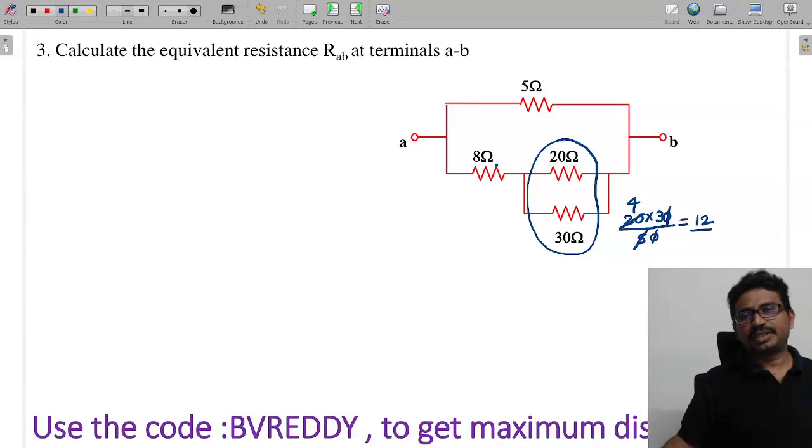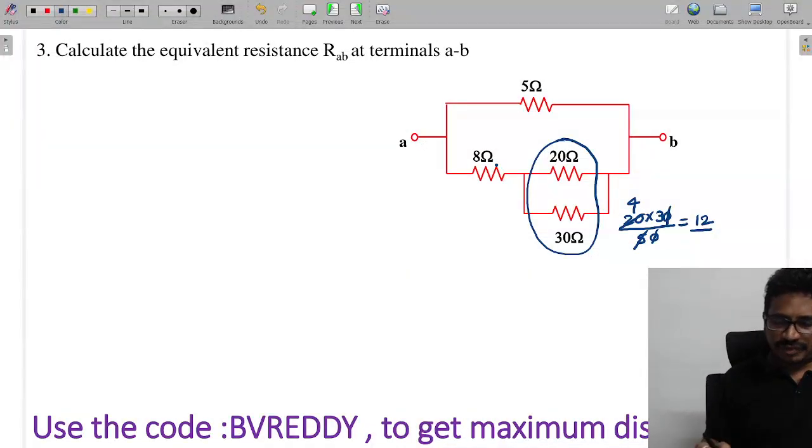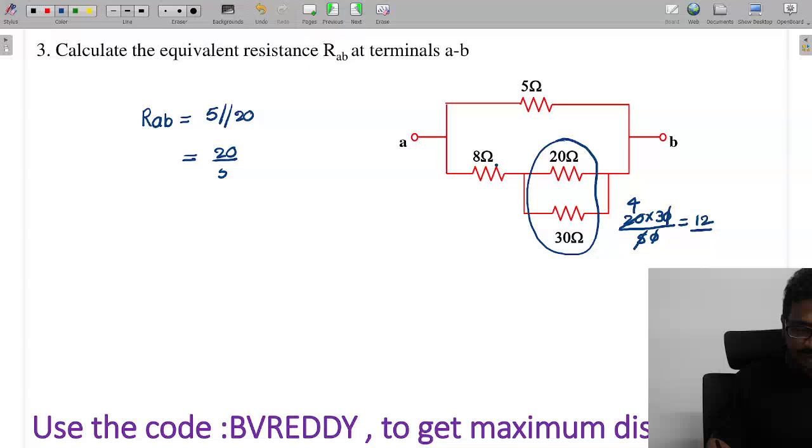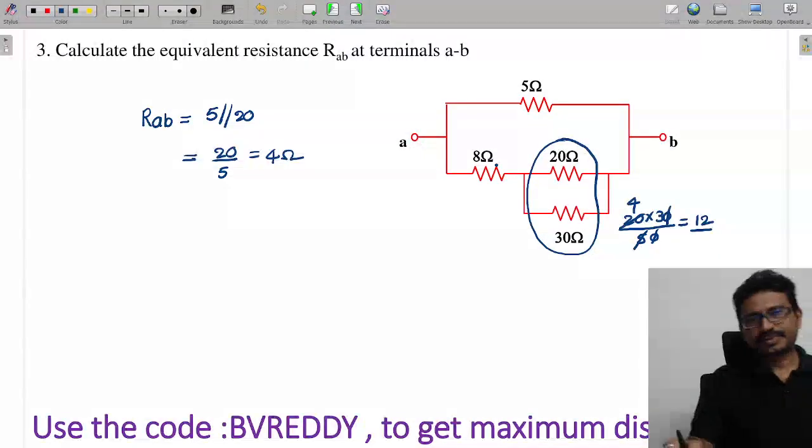12 and 8 are in series, will become 20. 20 and 5 are in parallel. So that means I can say RAB is 5 parallel to 20. So that will become, tell me now, 20 by 5. So how much will it be, tell me now, 4 ohms.